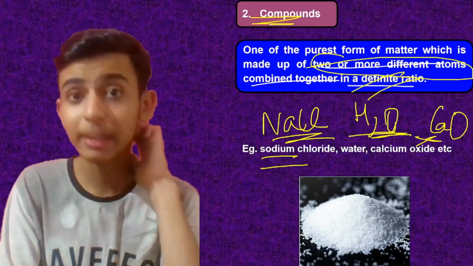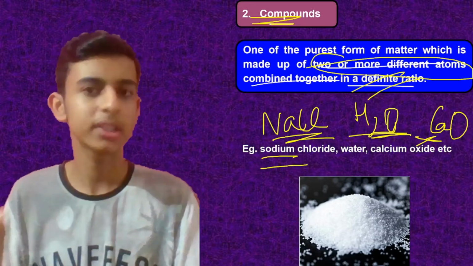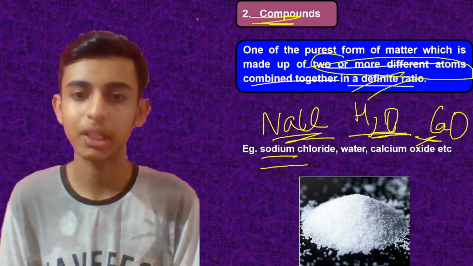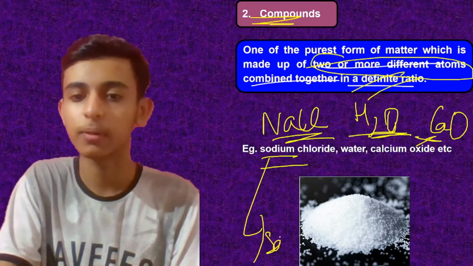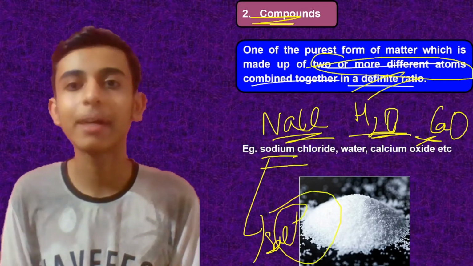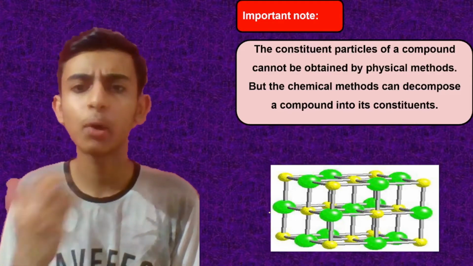Like in English, you read compound sentences made up of two simple sentences. Same here, an element is simple, a compound is a little bit complicated. Sodium chloride is your salt, okay? Do not get confused, those of you who don't know. It is the common salt, जो नमक आप खाते हो. Clear? Moving on, let's have an important note with us.